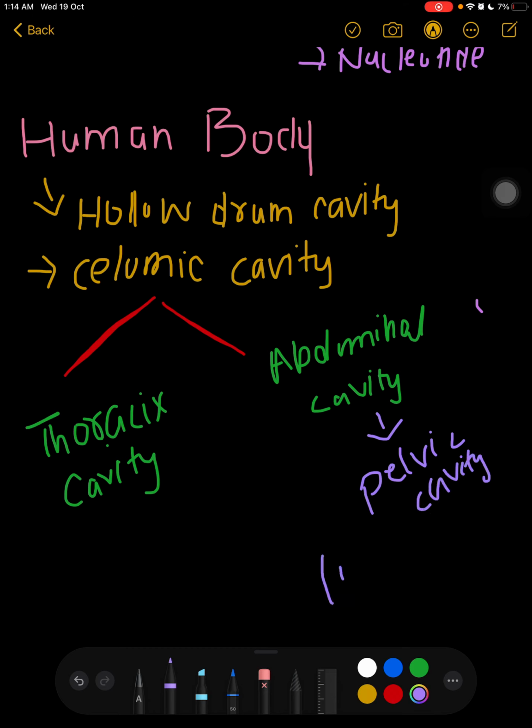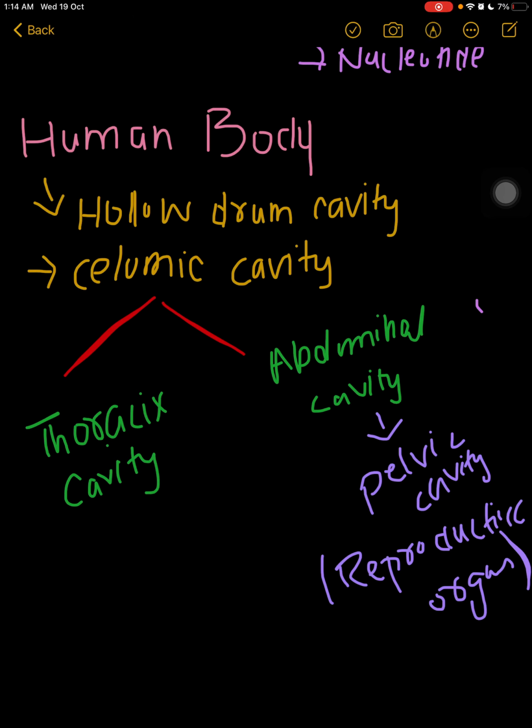Basically, reproductive organs are present in the pelvic cavity, but our body is divided into two cavities, thoracic cavity and abdominal cavity. So now let's talk about the digestive system of a human.